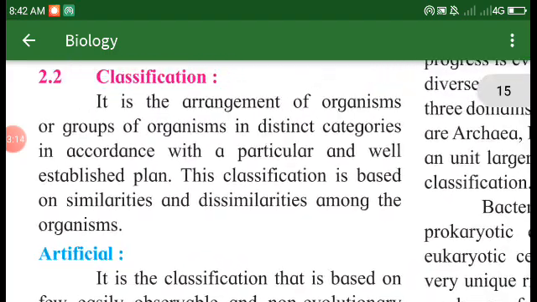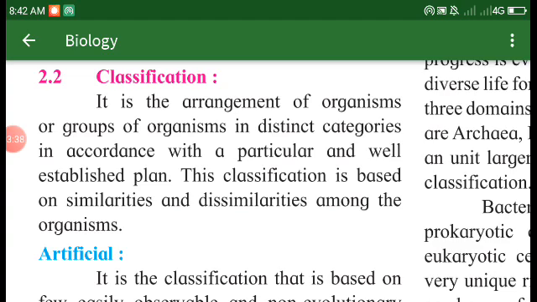Classification is the arrangement of an organism or a group of organisms in distinct categories in accordance with a particular or well-established plan. This classification is based on the similarities and dissimilarities among the organisms. What is classification? Classification is an arrangement of an organism or a group of organisms in distinct categories.